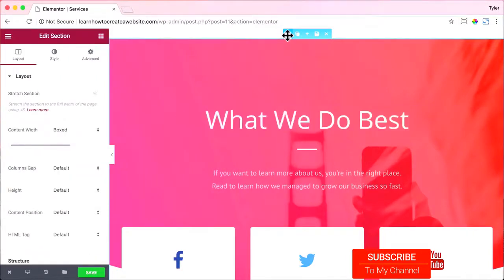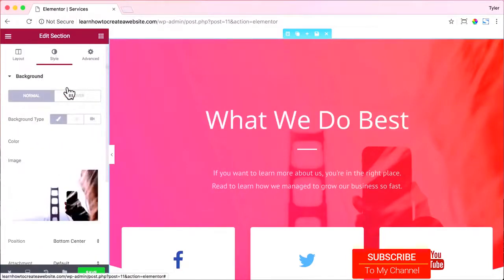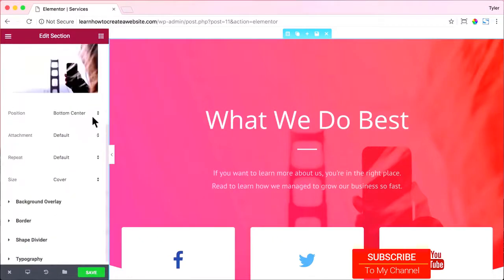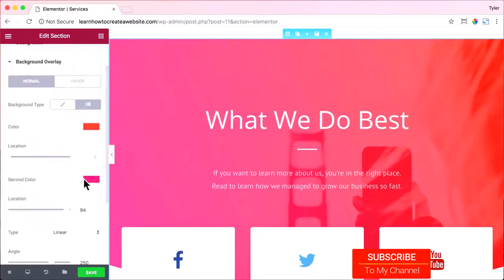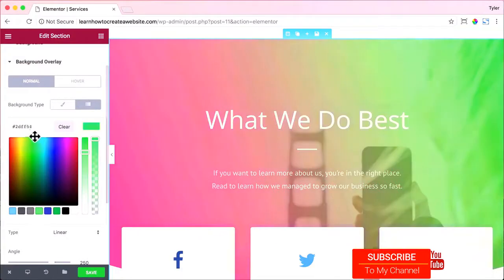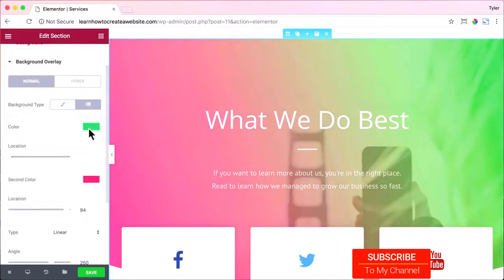Then go to Style. And we're going to change the background overlay. So go to Background Overlay. And maybe we want it to be blue and then green. So this will give us a gradient background overlay, which I think is a really cool effect. So click Choose Your Color. And we can drag this to green, and we could choose this one as blue.